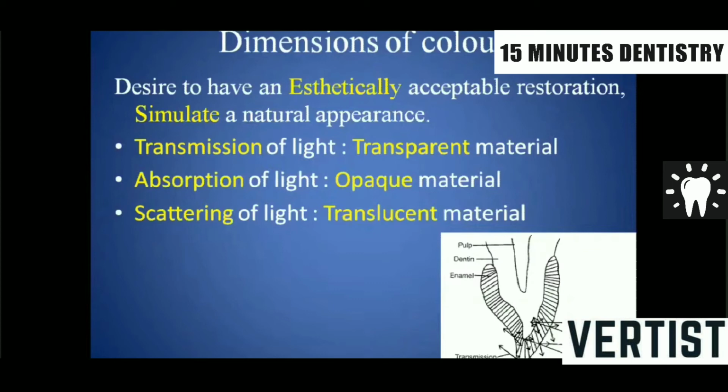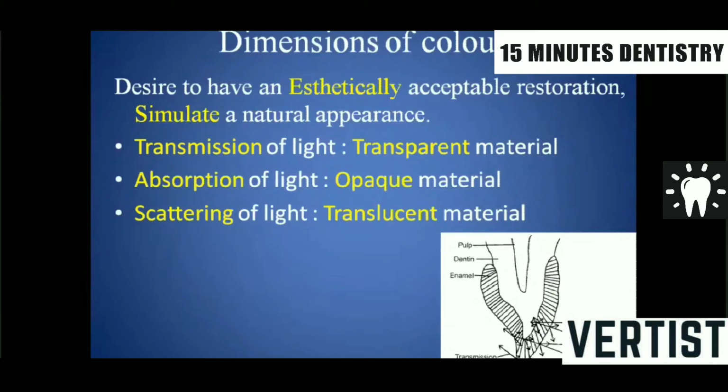Next of the topic, for the properties, we'll discuss the dimensions of color. As a dentist, as a dental care professional, we should always fulfill the desire of our patient to have an aesthetically acceptable restoration that should simulate the natural appearance. If the material is transparent like glass, it will transmit the entire light. If the material is absorbing the light, that is opaque. For example, the metal paints are opaque in nature.